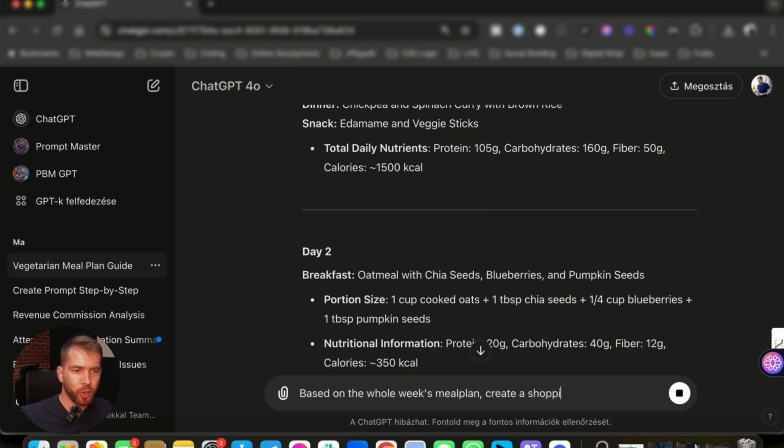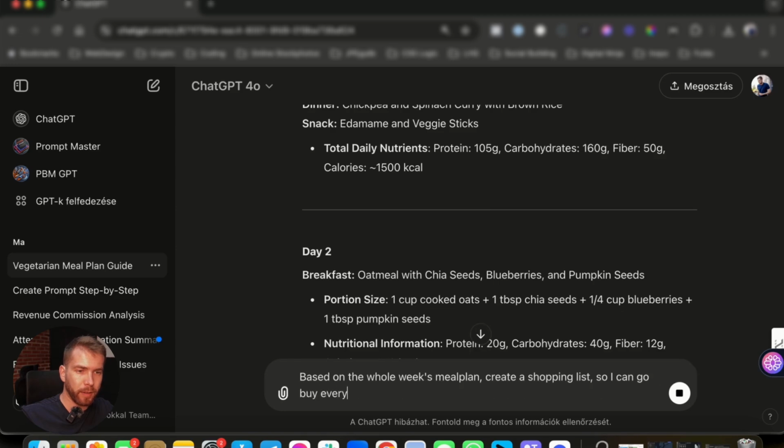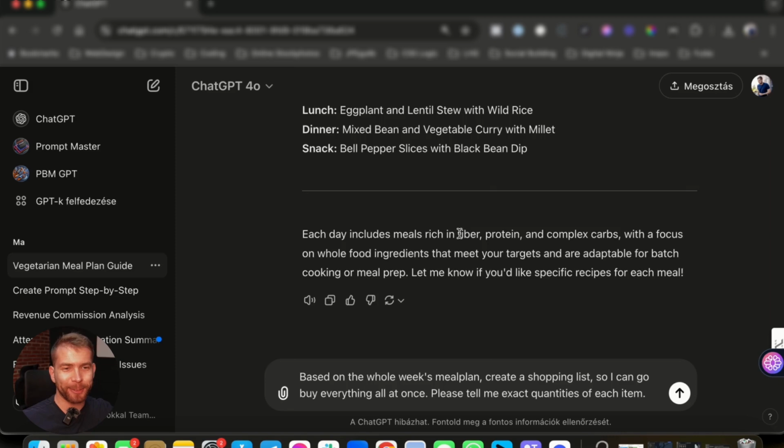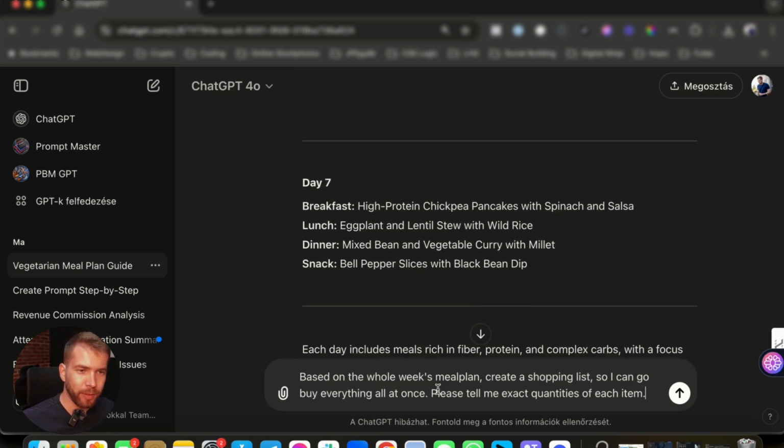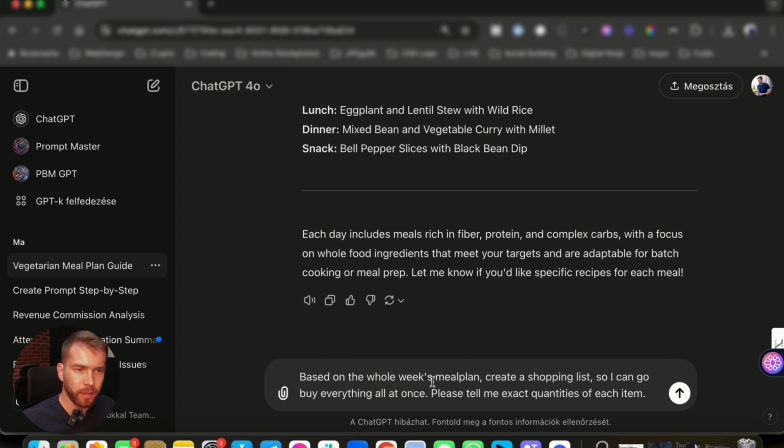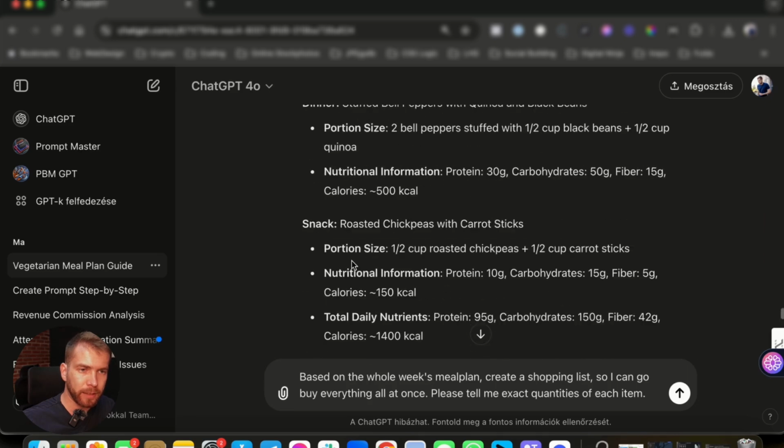create a shopping cart for me, a shopping list, so I can go buy everything all at once. Please tell me exact quantities of each item. Done. So basically your shopping cart is also generated. All right, so we do have everything, right? Yeah, it's not very detailed, right?